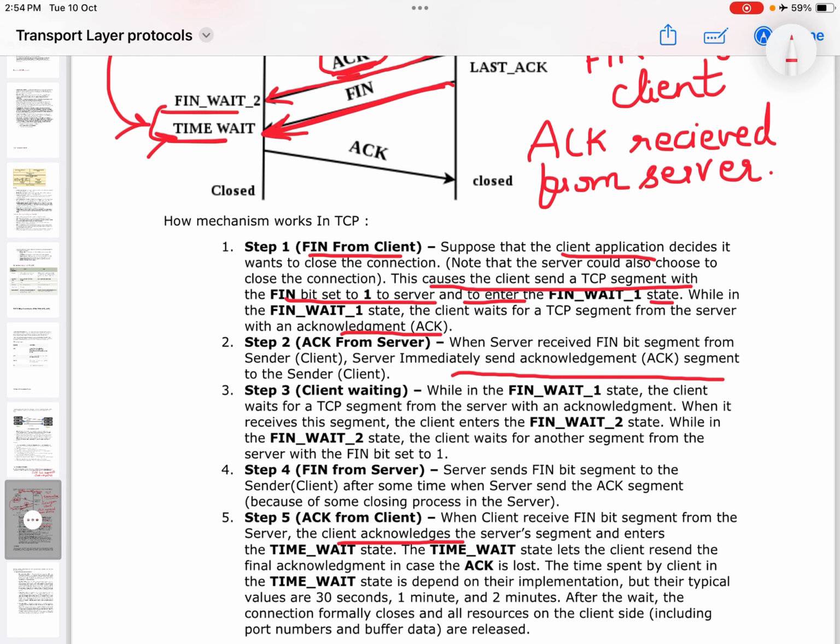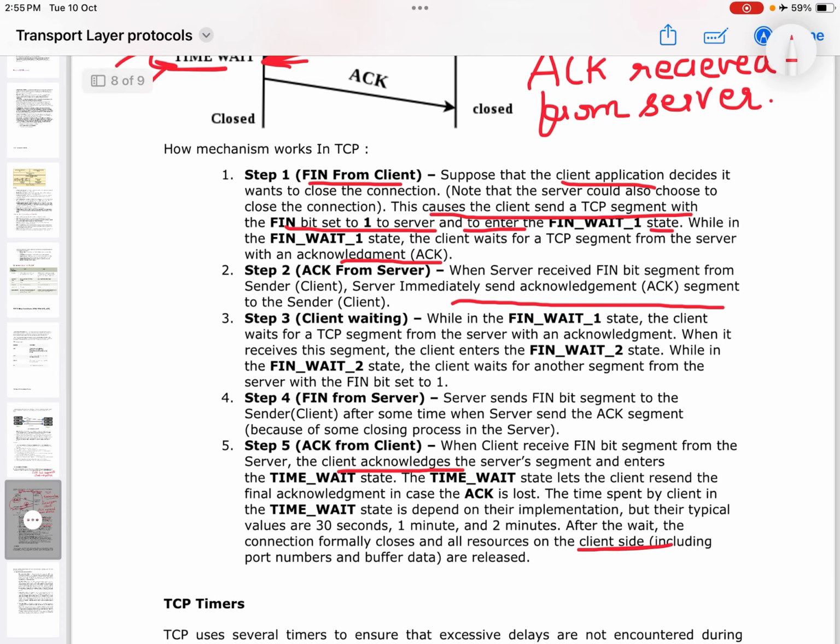The time wait state lets the client resend the final acknowledgement in case the ACK is lost. The time spent by the client in the time wait state depends on the implementation, but typical values are 30 seconds, 1 minute and 2 minutes. After the wait, the connection formally closes and all resources on the client side, including the port numbers and the buffer data, are released.